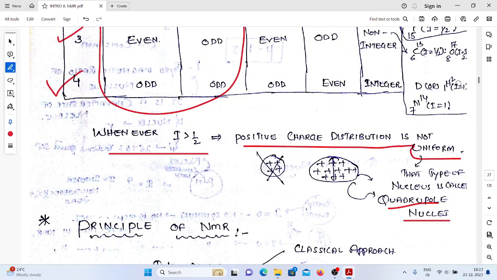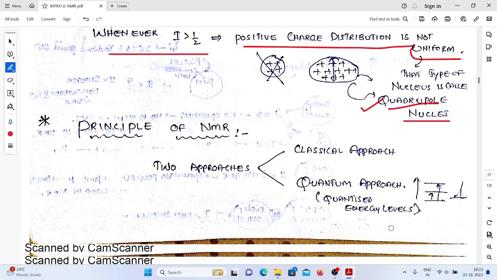It means if you study the NMR spectra of deuterium and N14, the I value is more than 1/2. That's why we study them using the terminology quadrupole nuclei. These are some of the basic things we need to understand before starting the principle of NMR. So let's start the principle of NMR.